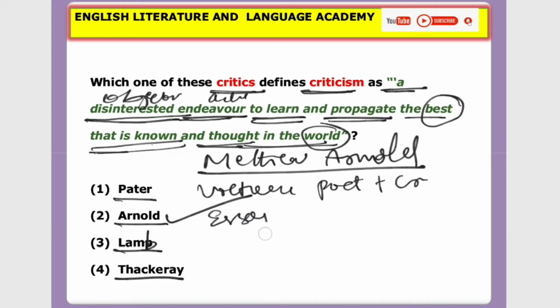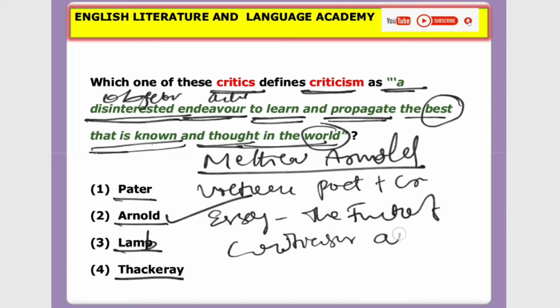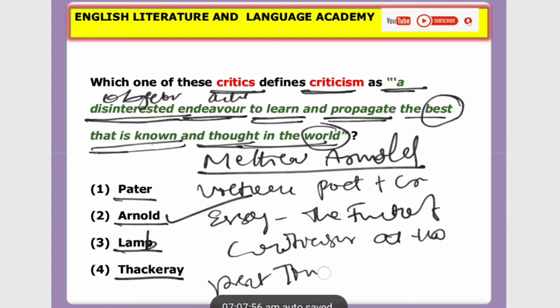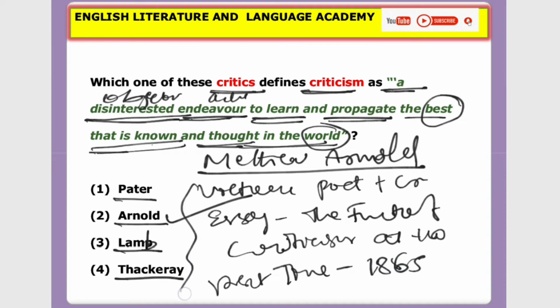His essay, The Function of Criticism at the Present Time, was published in 1865.